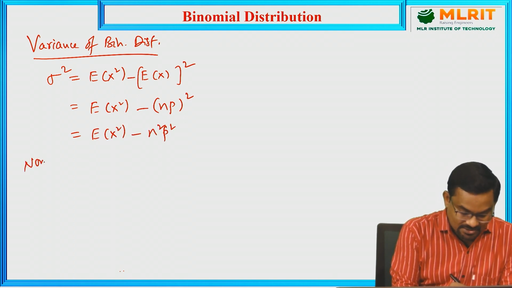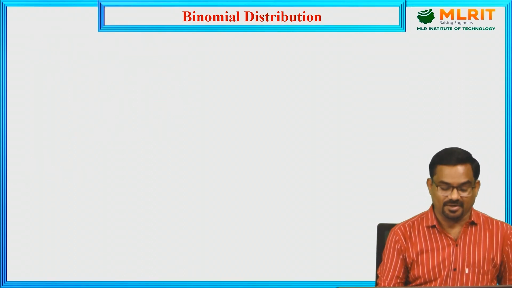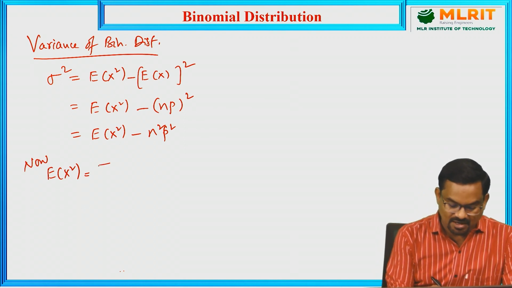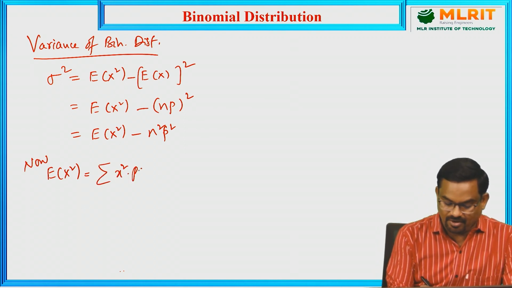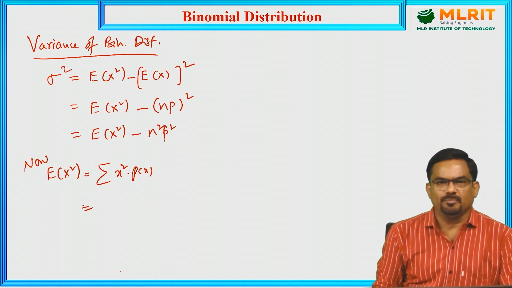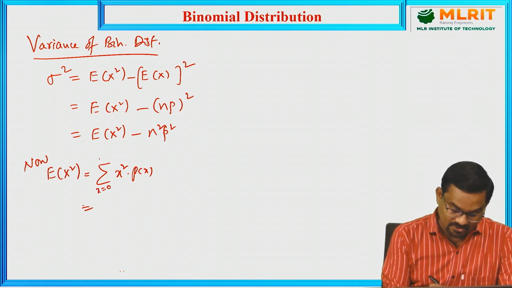Now let us calculate expectation of x square. What is the formula to find expectation of x square? Expectation of x square is given by sigma x square into p of x, as expectation of x is sigma x into p of x. So x from 0 to n.